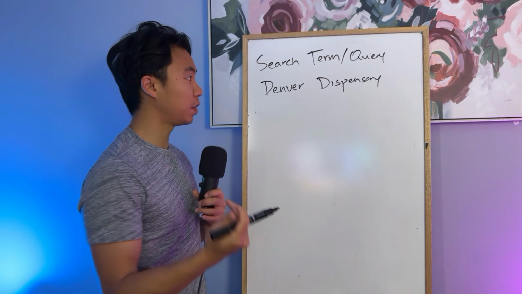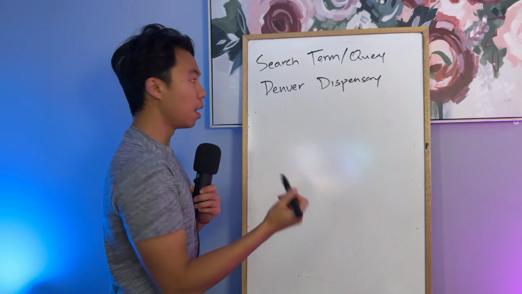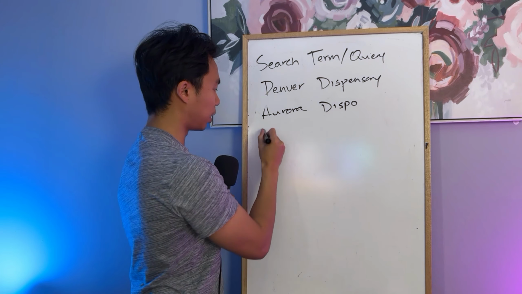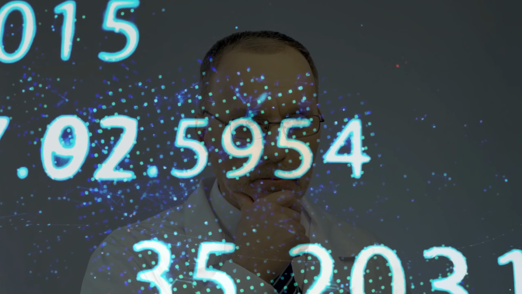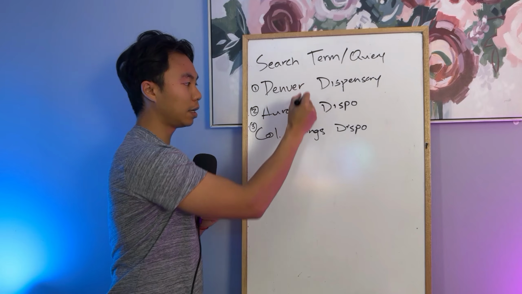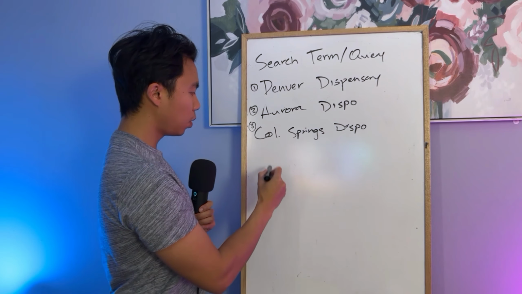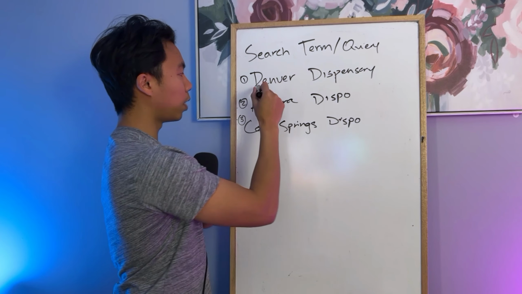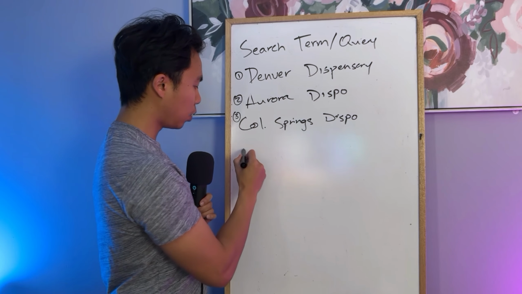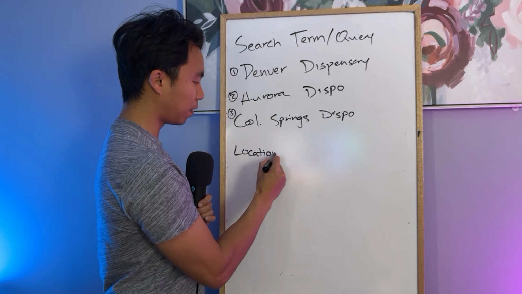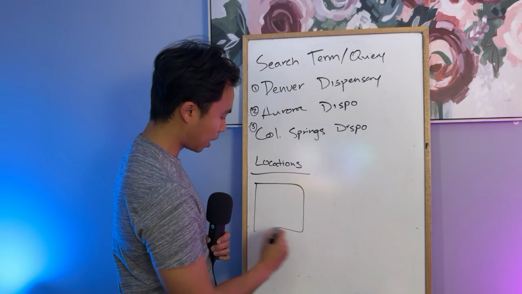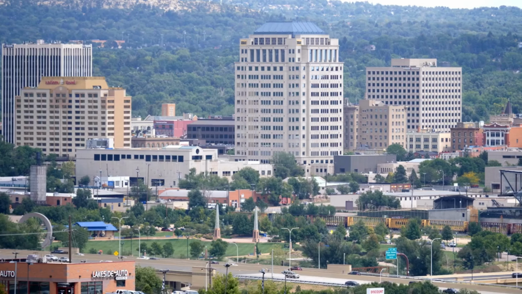If you have a specific keyword that you want to rank for and it's Denver dispensary, but you also have different locations, let's say Aurora dispensary and maybe Colorado Springs, right? Google is then calculating on each of these pages, on each of these queries, different things relating to each of these keywords specifically. So if you have your main website that has a home page, location page, and so on and so forth, and you want to rank for keywords 1, 2, and 3, and you have a locations page, what I'm finding very consistent across a lot of dispensaries is that they just have one page. And in that one page, they have Denver, then they have Aurora, and then they have Colorado Springs.